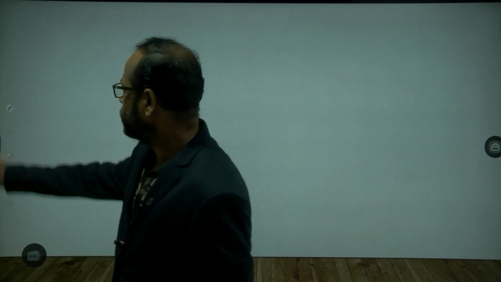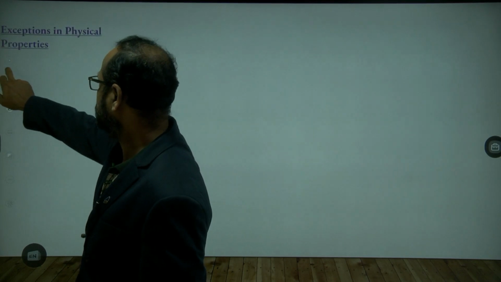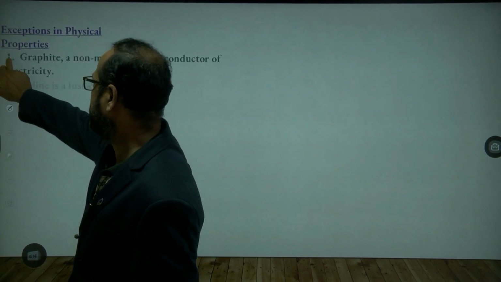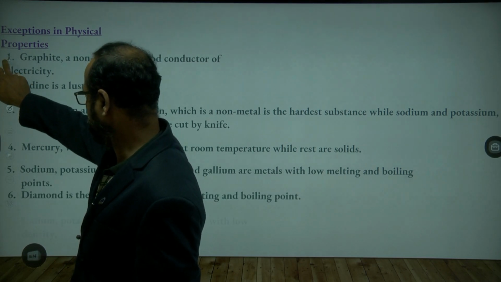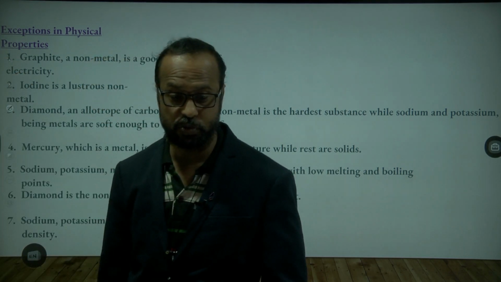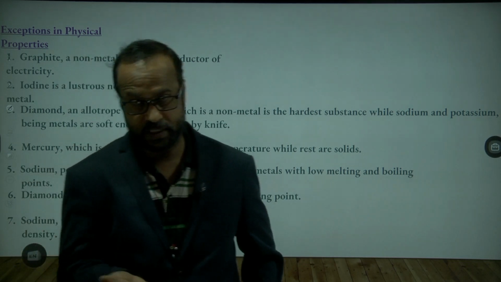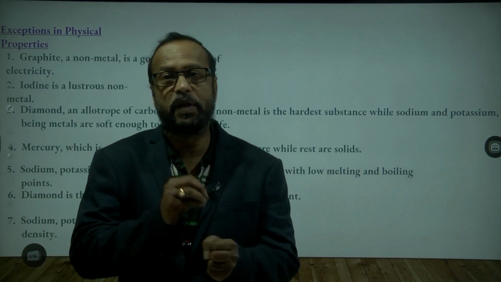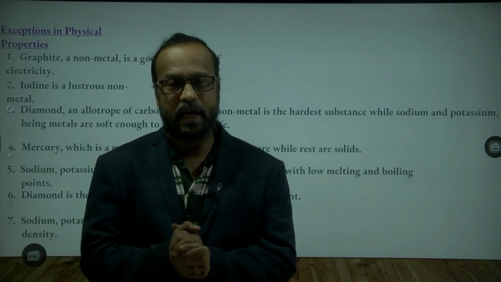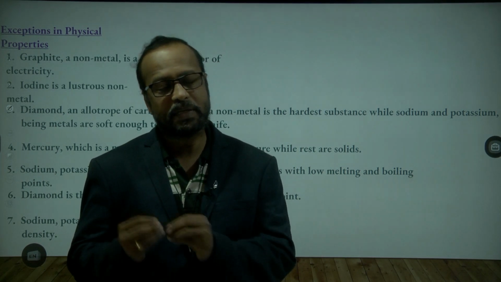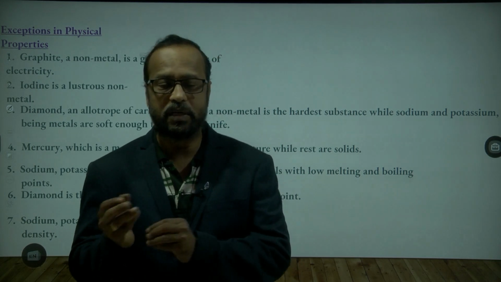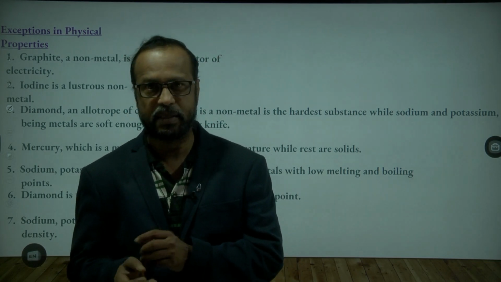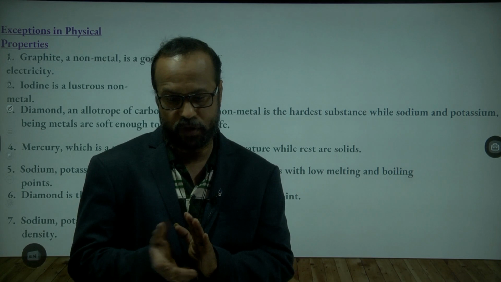Clear? Yes. Right. Now let's go to the next topic, which is very important: exceptions. Exceptions means that the general properties we studied, some elements behave differently. Like metals are very hard, but some metals are soft. Metals are good conductors, but some metals may be bad conductors. So like this, exceptions.